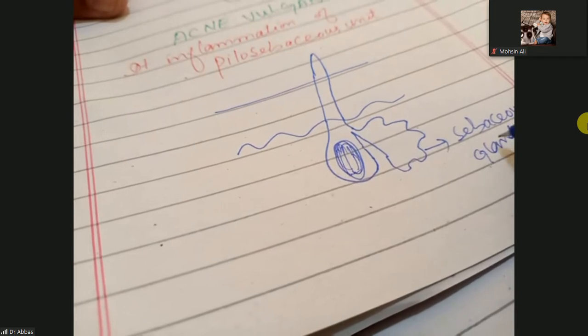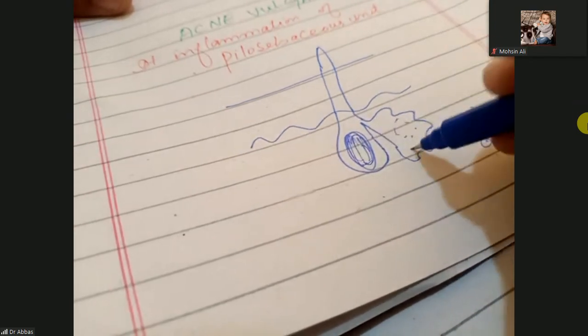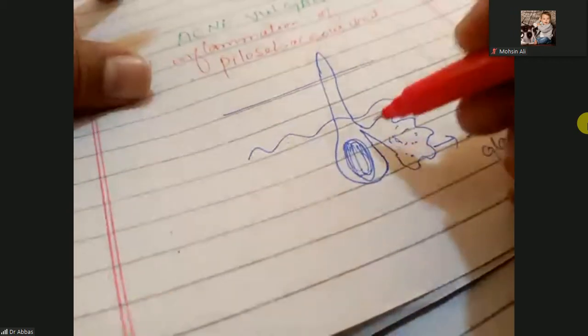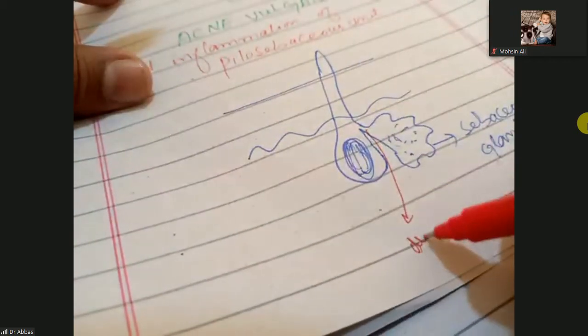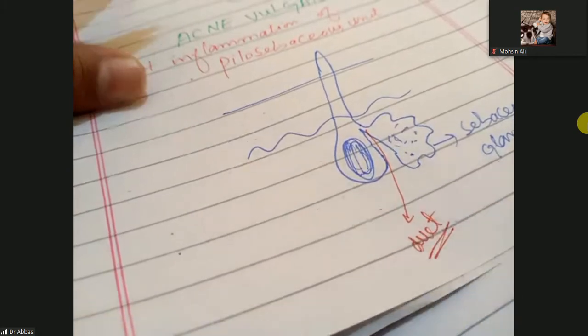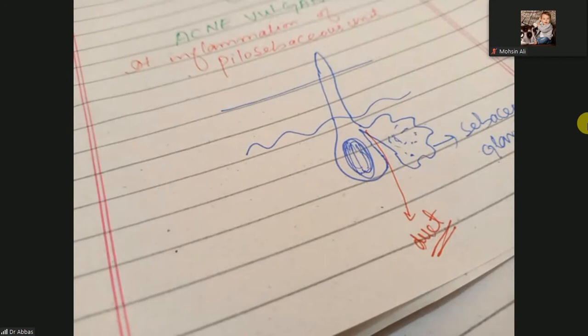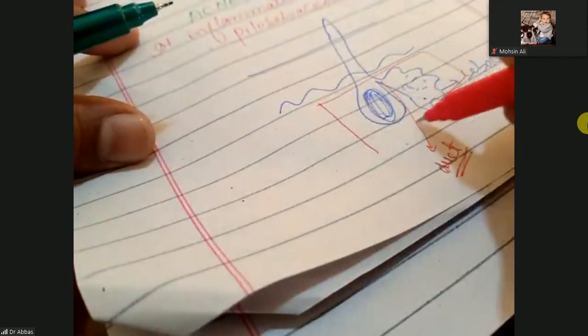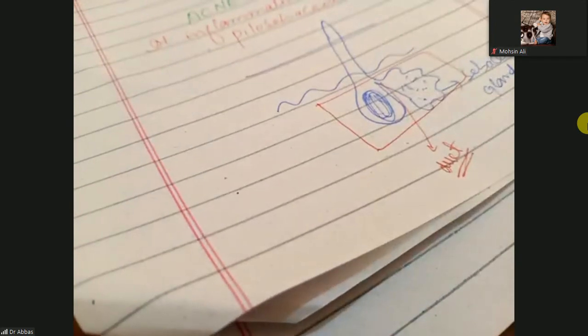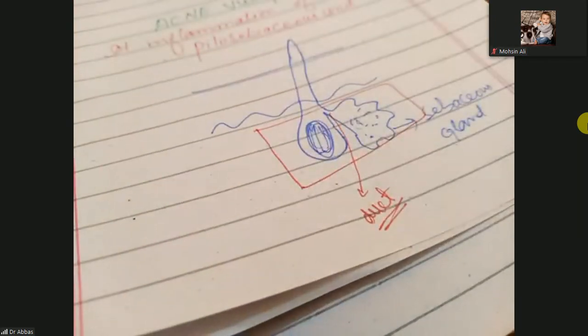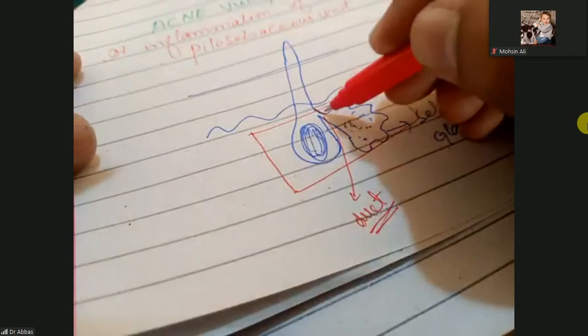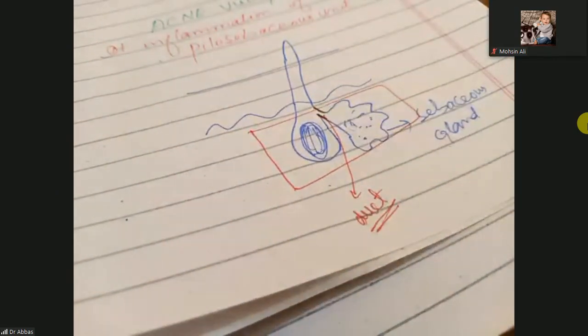It has sebum in it, and this is the sebaceous duct, where the sebum will go and open onto our skin along with the hair follicle. So this unit is the pilosebaceous unit: hair follicle plus sebaceous gland and its duct. Clear? So this area becomes inflamed.